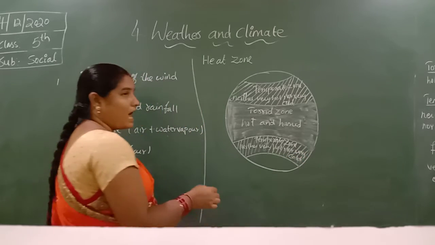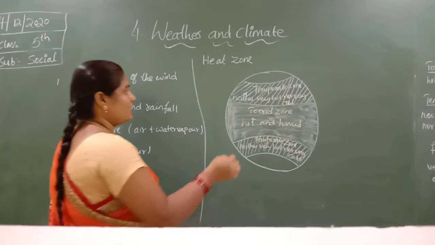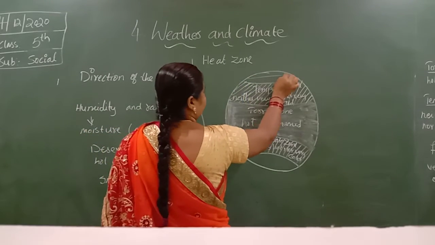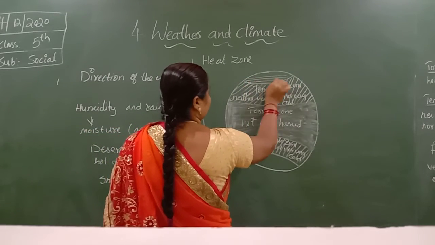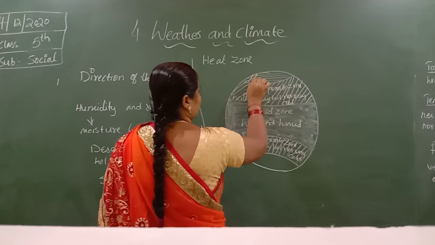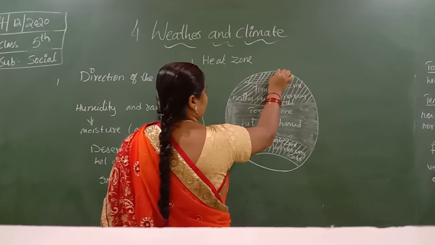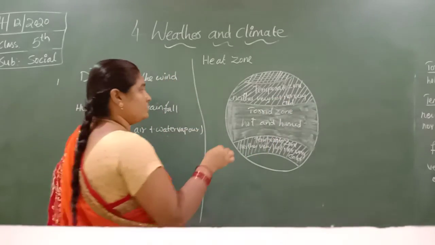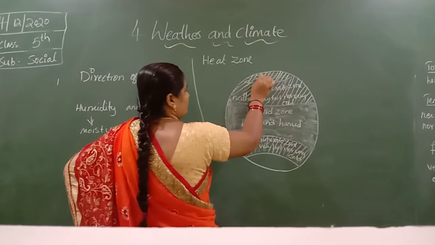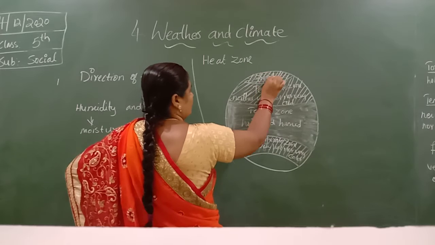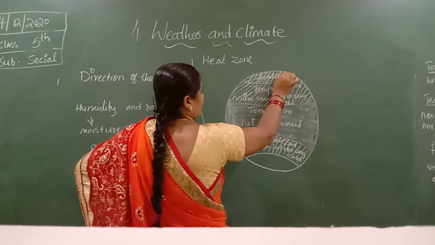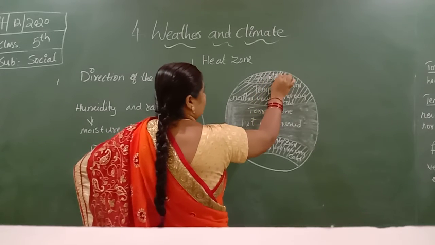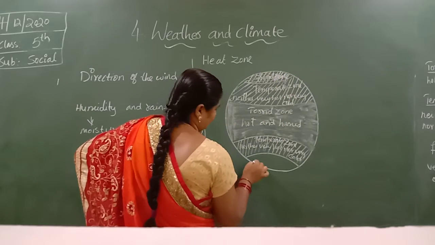So these are the Arctic Circle and Antarctic Circle. The Arctic Circle is known as a freeze zone. Here the climate is very cool. Freeze zone.